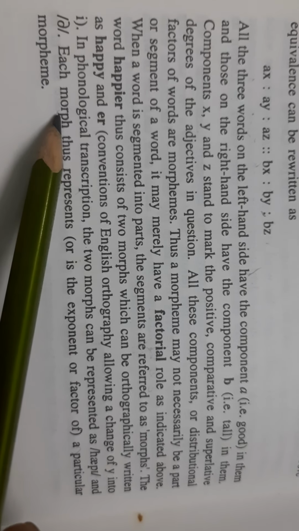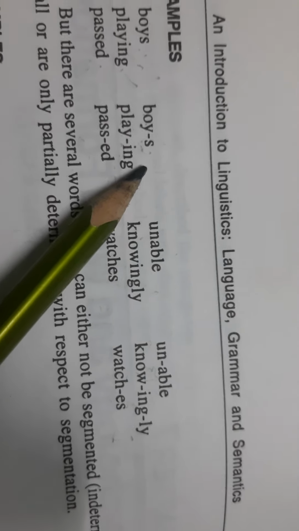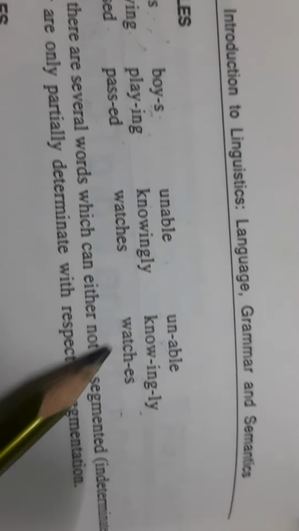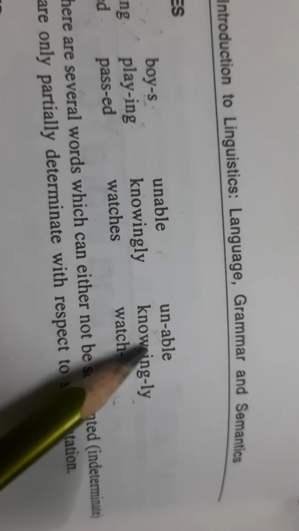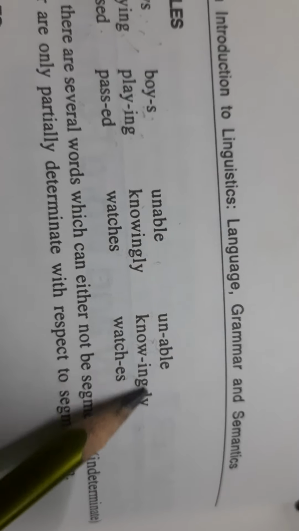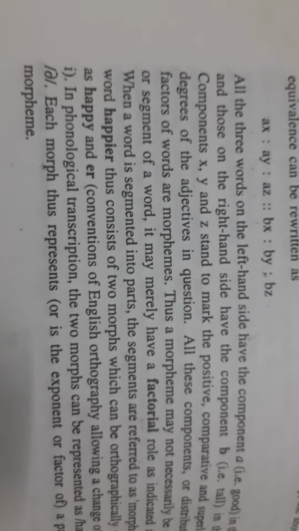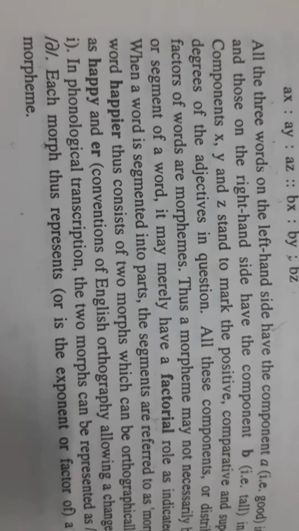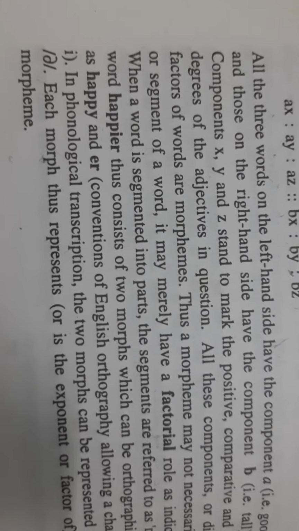So this is how you have to tell. For example, like boys, boy and S, it has two morphs, whereas if you are talking about knowingly, you have three morphs. So this is what a morph is. When you are segmenting a morpheme, it will be segmented into morphs. Maybe you will have two or three or four morphs also.